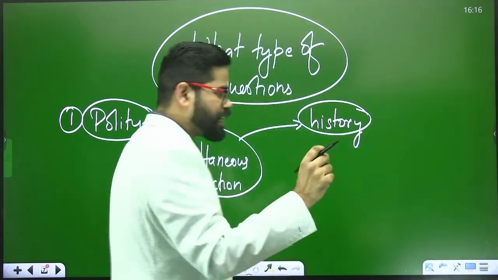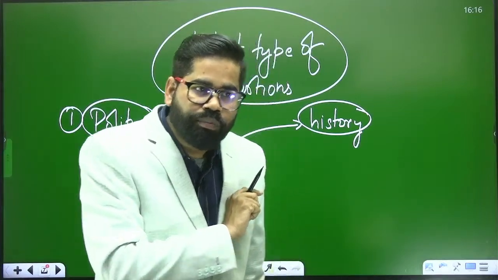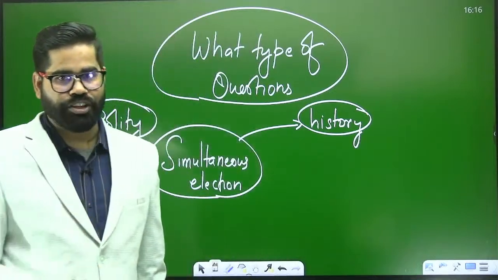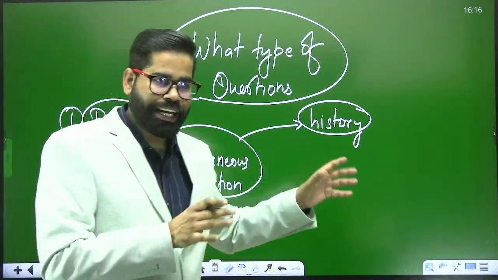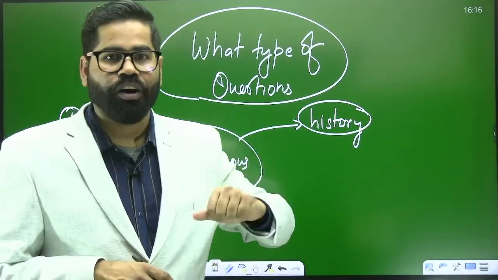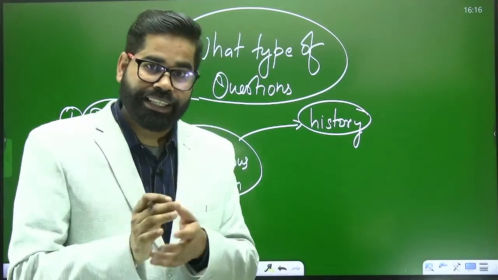Like a statement may be there that simultaneous election was prevalent in India till the first or second or third or fourth Lok Sabha election. That it was done in practice till the third or fourth Lok Sabha election, or till a particular time it was conducted in India. That is one part.